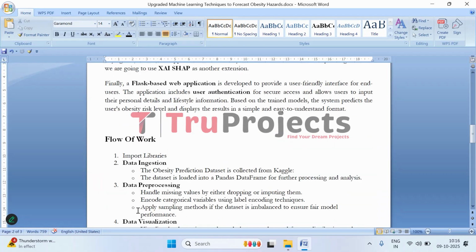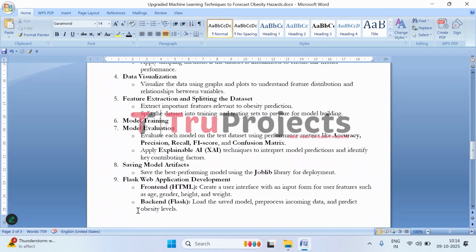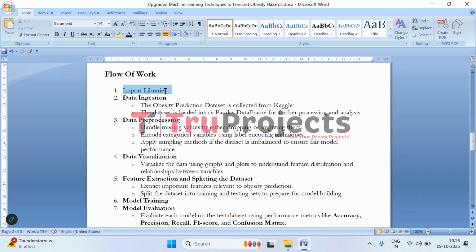Moving on to the implementation, to implement this project, we have followed these steps which are mentioned in the flow of work. So, coming to the first step, we will be importing all the necessary Python libraries required for data processing, visualization, machine learning, and web application development. Coming to data ingestion. At this stage, the obesity prediction dataset is collected from Kaggle and the dataset is loaded into a Pandas data frame, which allows us to manipulate and analyze the data efficiently.